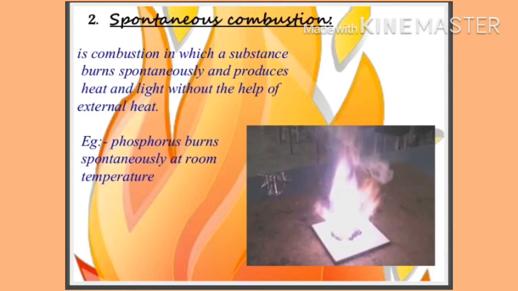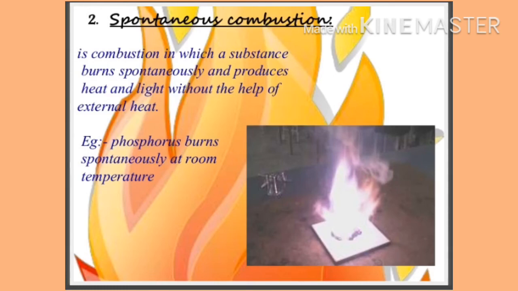For example, phosphorus and sodium spontaneously burn at room temperature. In a previous lesson we learned that sodium and phosphorus have to be stored in kerosene. Why? Because when we take them out of the kerosene, they react with oxygen and immediately burn without any external help. That's why phosphorus shows spontaneous combustion.